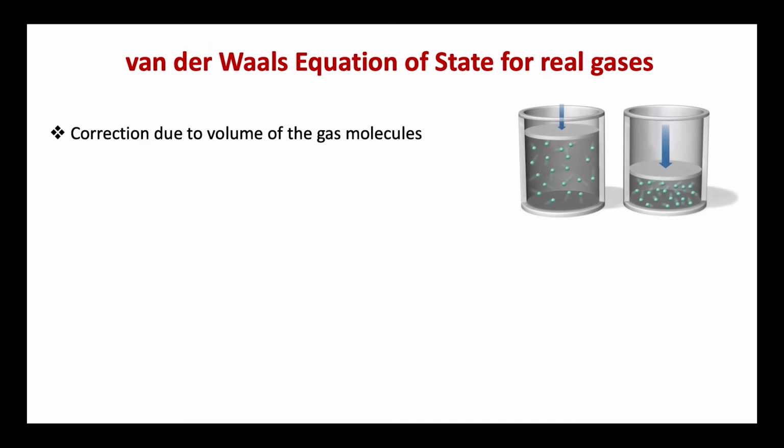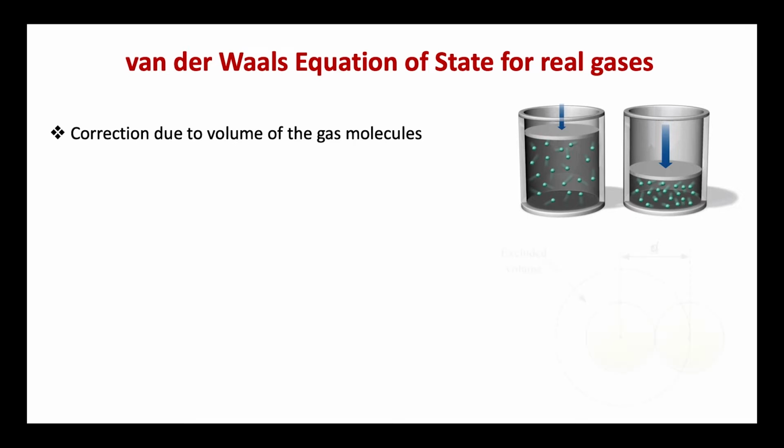The ideal gas equation PV is equal to nRT is derived on the assumption that the gas molecules are mass points, that is, they do not have finite volume. Van der Waals abandoned this assumption and suggested that a correction term nb is required and that should be subtracted from the total volume V in order to get the ideal volume which is compressible.